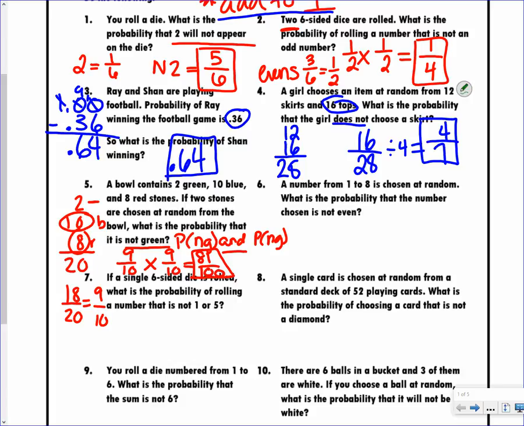Number 6: a number from 1 to 8 is chosen at random. What is the probability that the number chosen is not even? We have a total of 8 possible outcomes, 1 to 8. Our not even ones would be our odd ones, so that would be 1, 3, 5, and 7. We have 4 odd numbers, which simplifies to 1/2. So our probability of not choosing an even is 1/2.